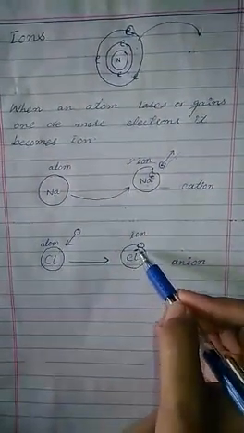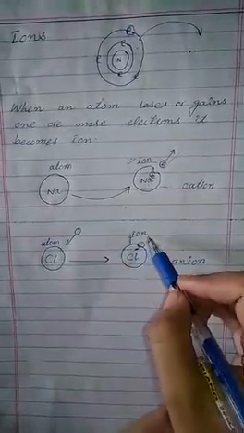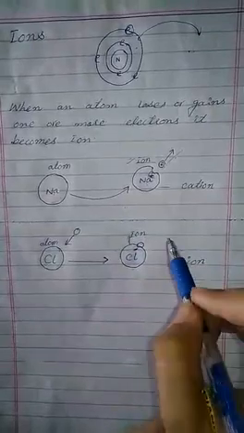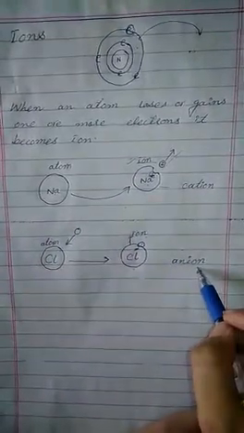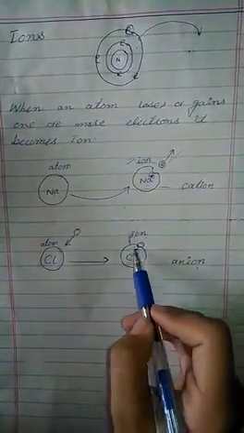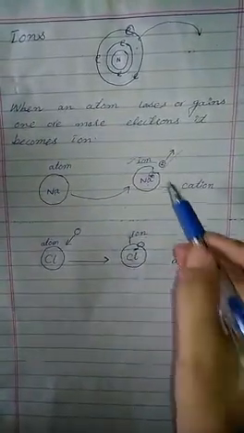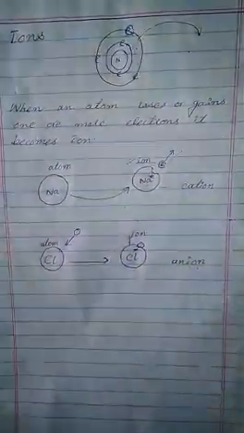So the atom that contains positive or negative charge is converted into an ion. The ion that contains negative charge is called an anion. So what is an anion? The atom with negative charge is called an anion, and the atom with positive charge is called a cation.